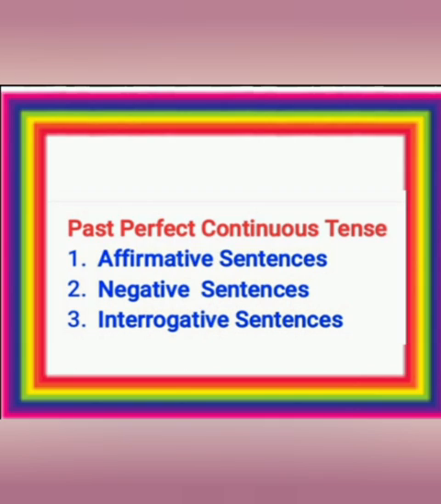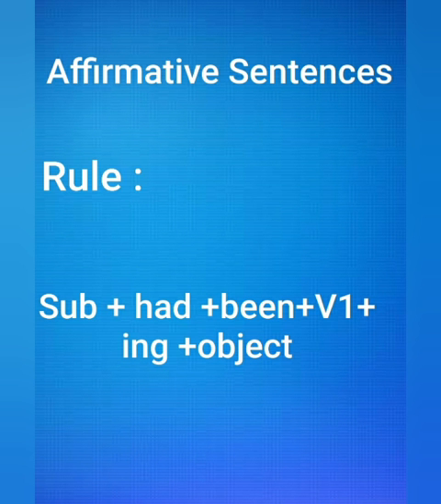Now we will see the affirmative sentences of past perfect continuous tense and we will learn to change those sentences into negative and interrogative sentences. First, we will see the rule for affirmative sentences. Rule is subject plus had plus been plus first form of the verb plus ing plus object.